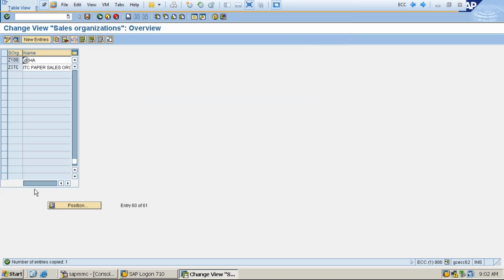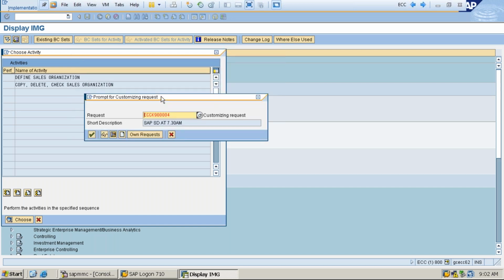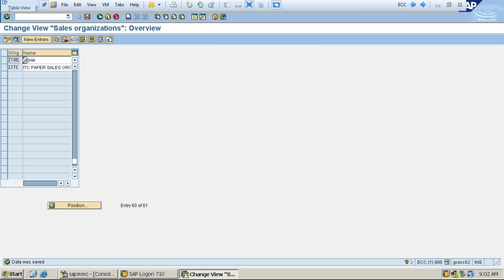I deleted. Okay, it saved. Now I'm going to save it. If I click save, I'll get a TR number. So anything you save, we'll get a transport request number, and I want to save the changes also in the same TR number, so I can click on continue. So the data has been saved now.